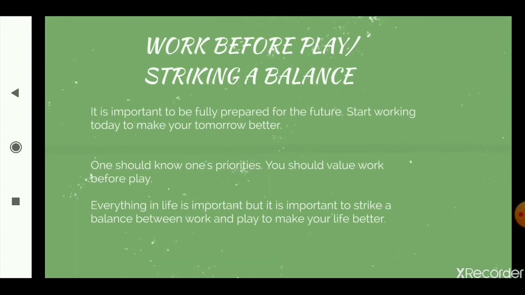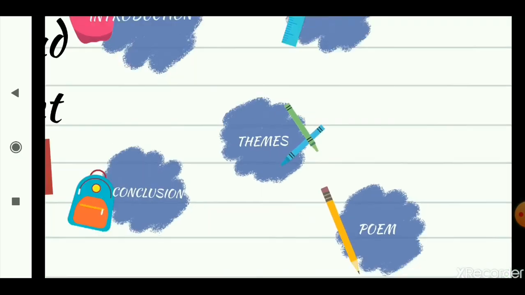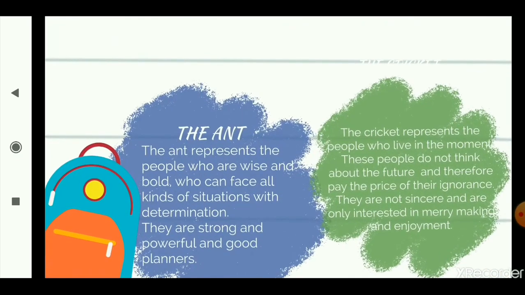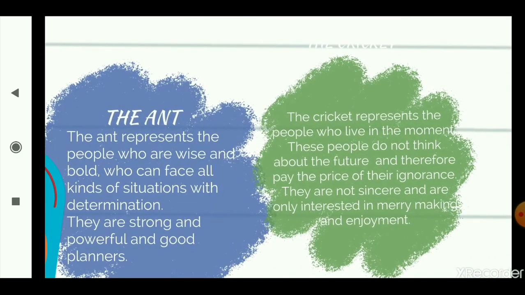Everything in life is important, but it is important to strike a balance between work and play to make your life better. So there are 100 things that you can do in a day, and not all of them are important, right? You have to balance very carefully what to do, what not to do, right? You have to keep track of your time, maintain a proper routine, and follow that. If you put in those efforts, you will surely get good results in the future.